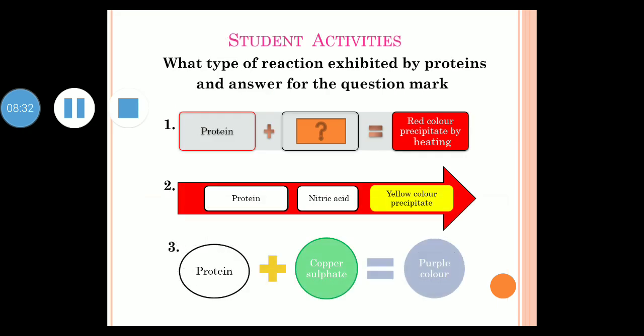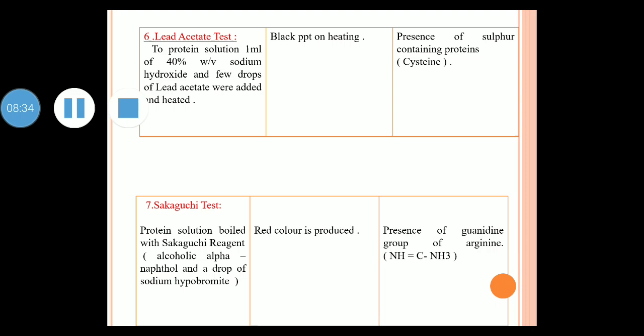Next is the Sakaguchi test. Here the protein solution is boiled with Sakaguchi reagent, alcoholic alpha naphthol, and a few drops of sodium hypochlorite. Red color is produced due to the presence of the guanidine group of amino acid. The test is mainly used for the presence of arginine. Only this type of functional group will answer this test.